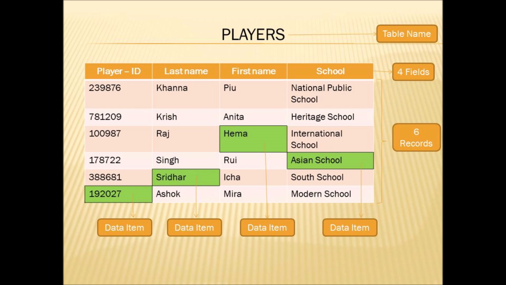Then you can see 6 records, that is 6 rows, in the players table, and each and every entry in this table is called a data item. These are the elements of the table. With the help of this image, you can remember the elements of a table easily.